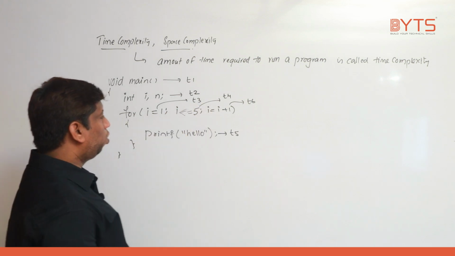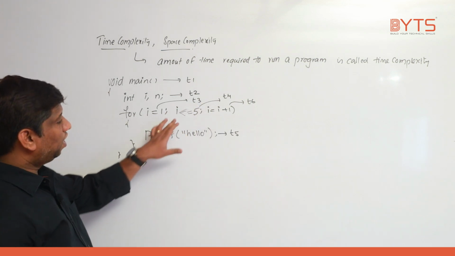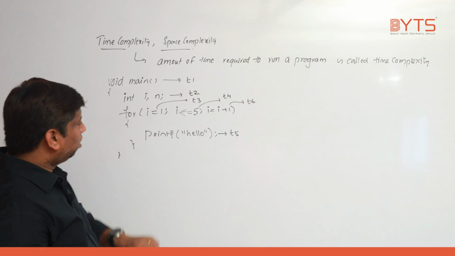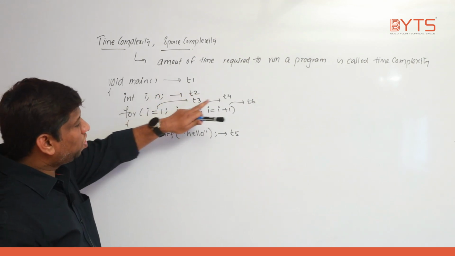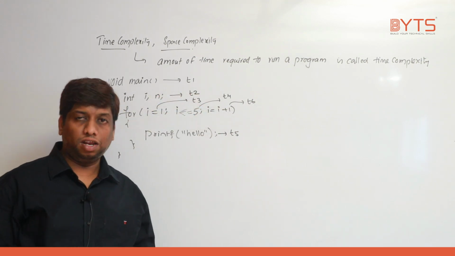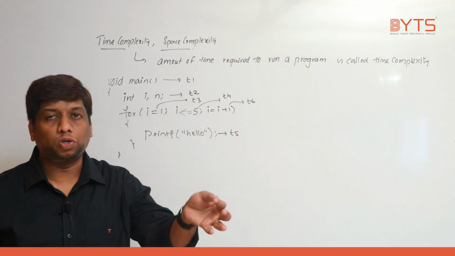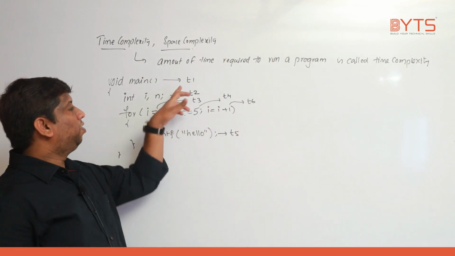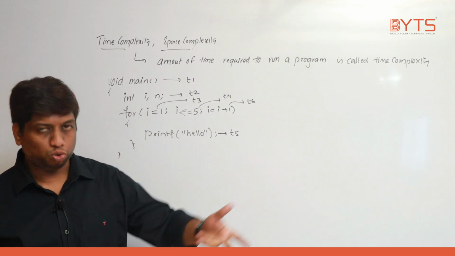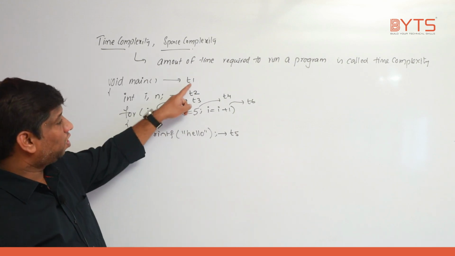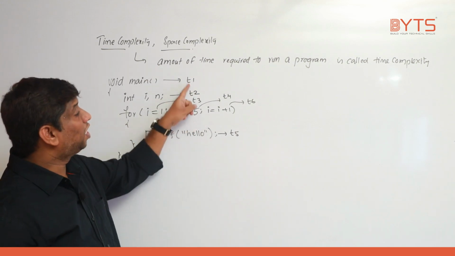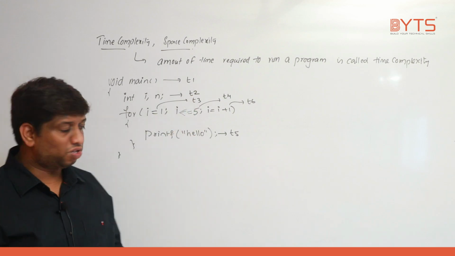I less than or equal to 5. What I am trying to do there, I less than or equal to 5 I wrote. Just you will understand. So T1, T2, T3, T4, T5, T6 will vary. Let us take, if you are using I7, T1 might be 0.01 microsecond. If you are using I5, it might be 0.06 microseconds. Understand? That is the reason we are not exactly keeping the time. We are just keeping T1, T2, arbitrary numbers.